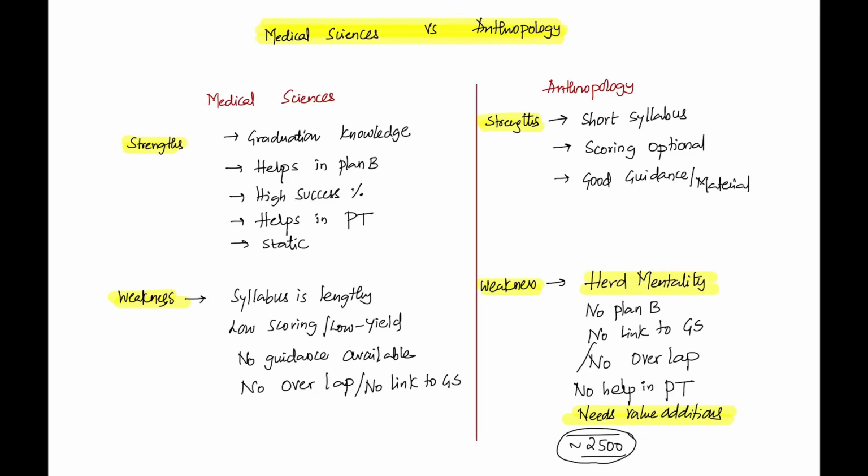And also, anthropology knowledge, unless they ask questions in the PT, is no help in the personality test, because you are a doctor irrespective of whatever optional you choose. They will drill you only in health related aspects because your DAF says that you are an MBBS graduate or a UBMS graduate. One or two questions will be asked in anthropology if they want to grill you, because by the time they ask anthropology they are already tired, as they see a lot of students from the same background. They will never ask anthropology questions.